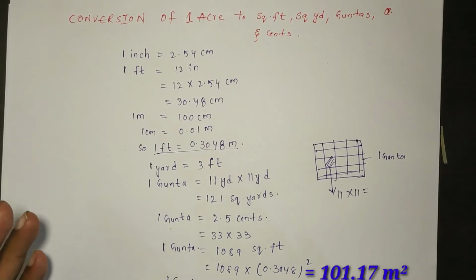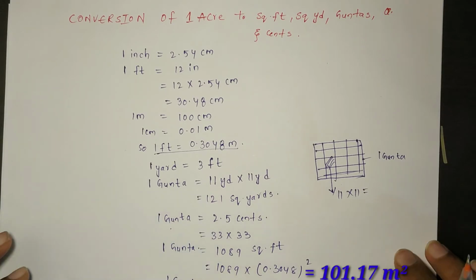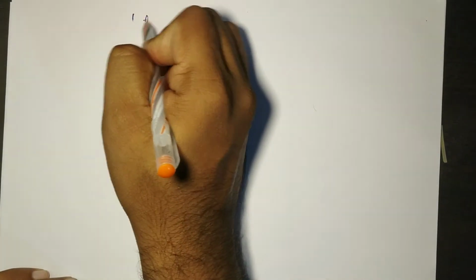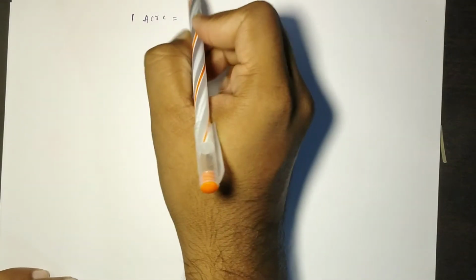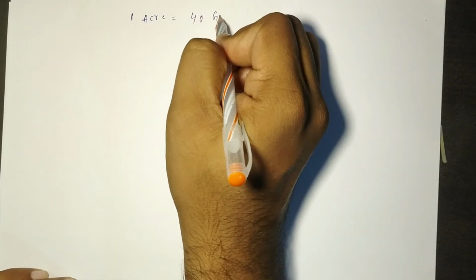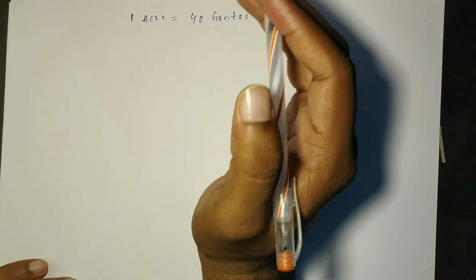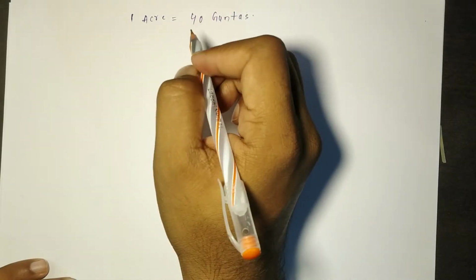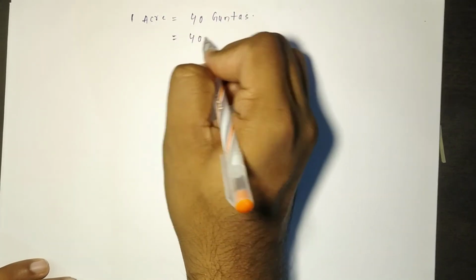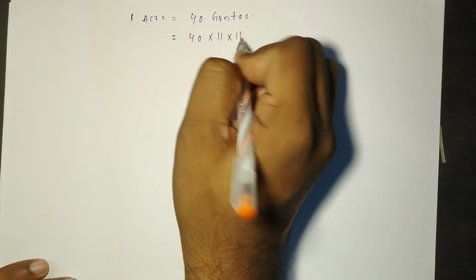Now we will convert guntas into acres. We know 1 acre is equal to 40 guntas. Now first we will convert this into square yards, which is 40 into 11 into 11.